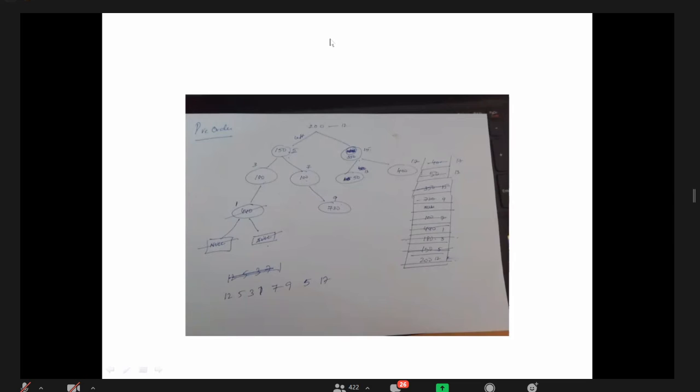Clear? Once you see, tell me it is clear. When you do it manually according to what I am saying, then it will be clear. Is it clear?